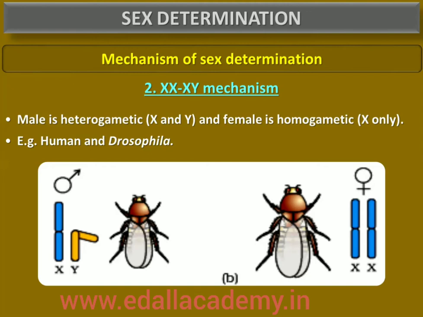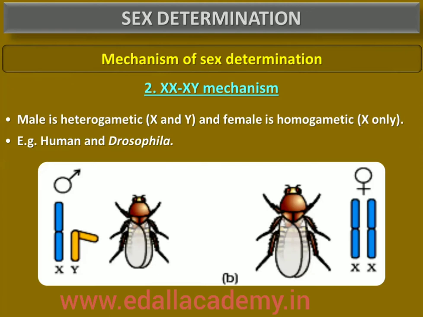Melandrium was the first plant in which the chromosomal basis of sex determination was discovered. In males, the X chromosome is present, but its counterpart is distinctly smaller and it is known as the Y chromosome.